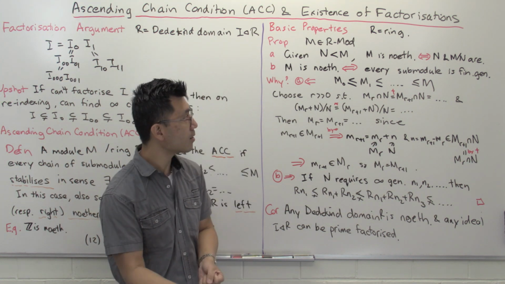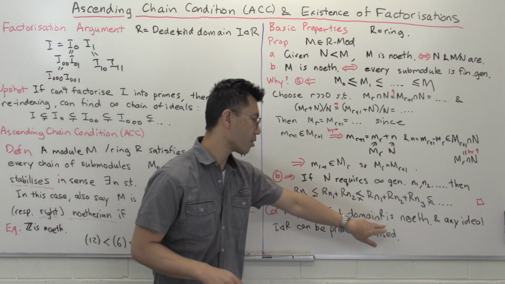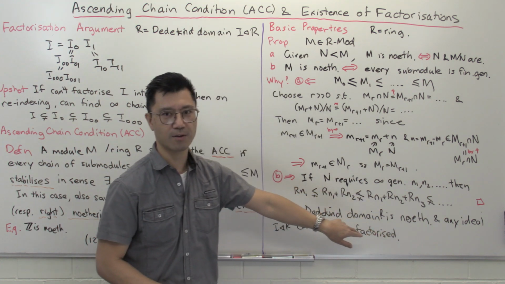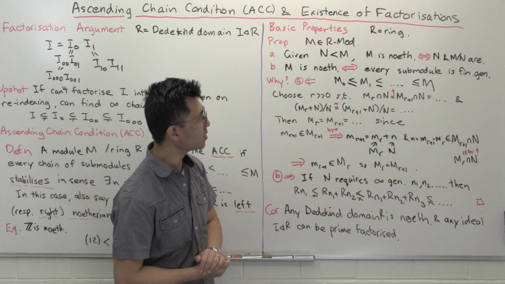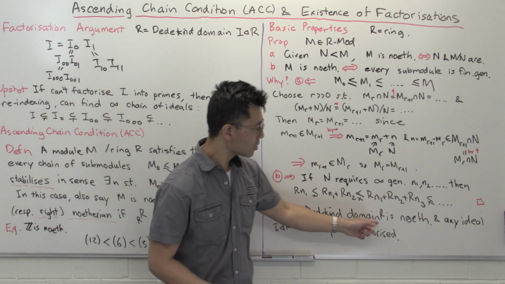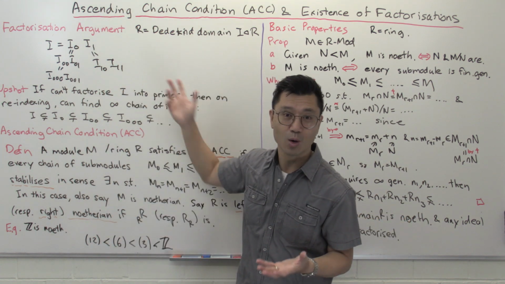So actually every ideal is finitely generated. I should say that every non-zero ideal is invertible. That's what Dedekind domain means. But of course, the zero ideal is finitely generated. So this is actually noetherian, and then we can go back to the original argument that we used for